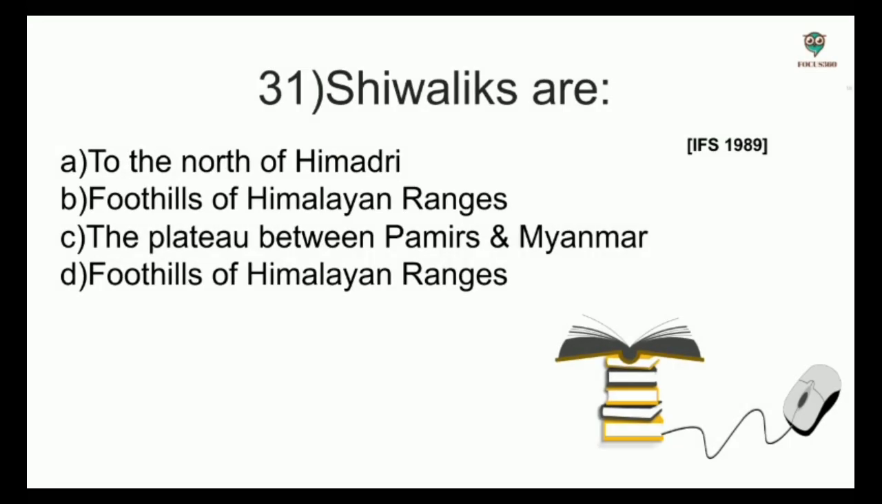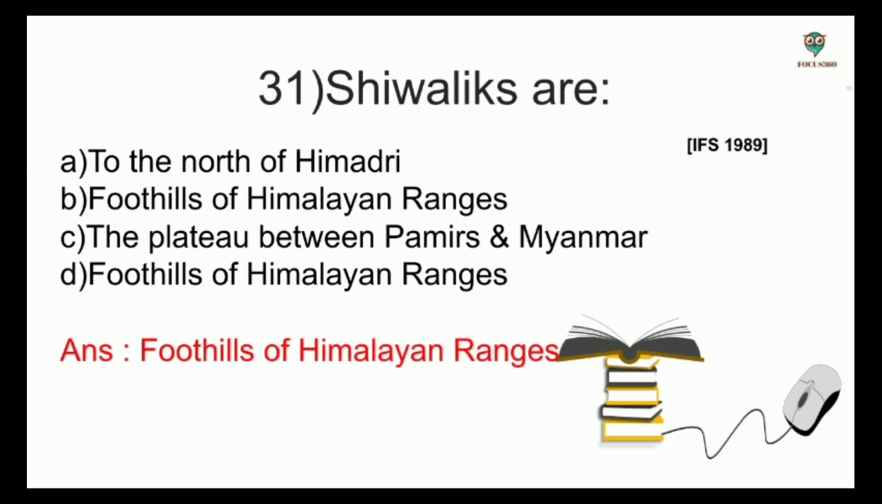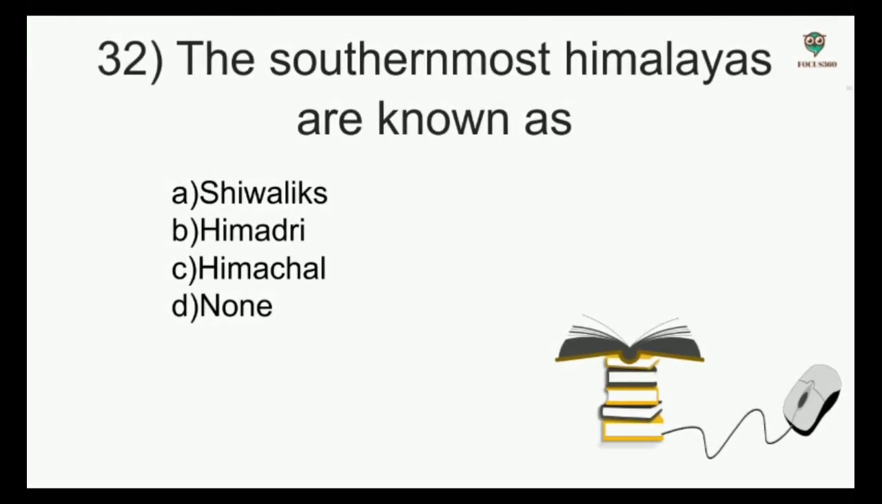Questions. Shivaliks are: to the north of Himadri, foothills of Himalayan ranges, the plateau between Pamirs and Myanmar, foothills of Himalayan ranges. This option got repeated and the answer is foothills of Himalayan ranges. Next, the southernmost Himalayas are known as options: Shivaliks, Himadri, Himachal, none. And the answer is Shivaliks.